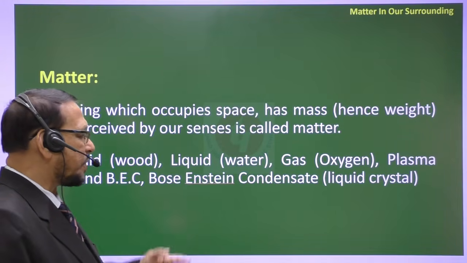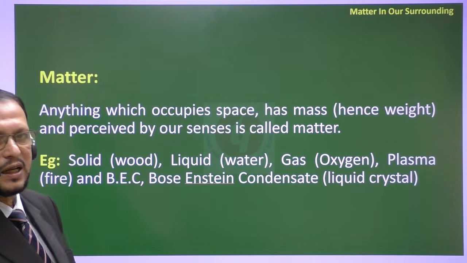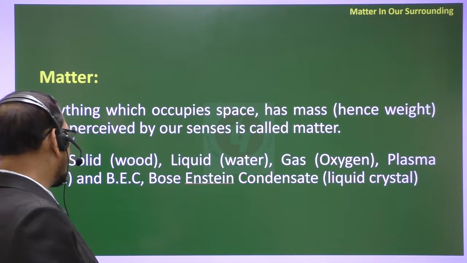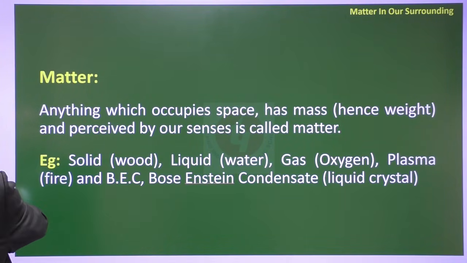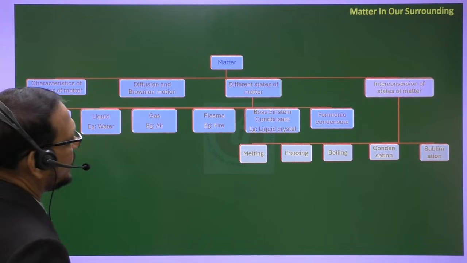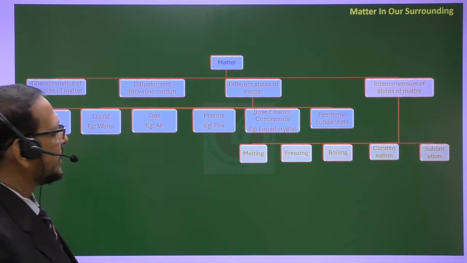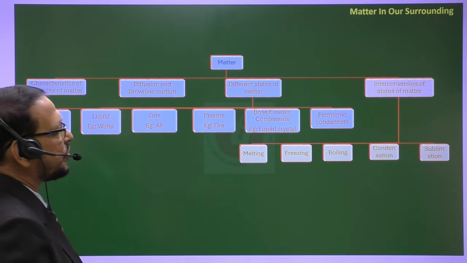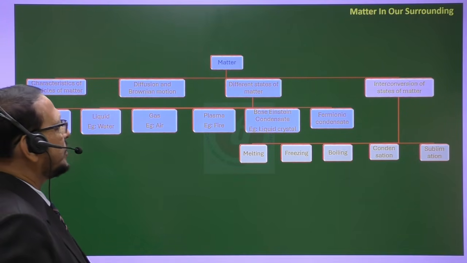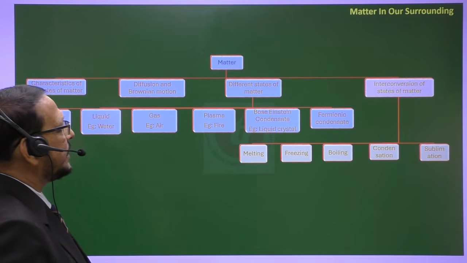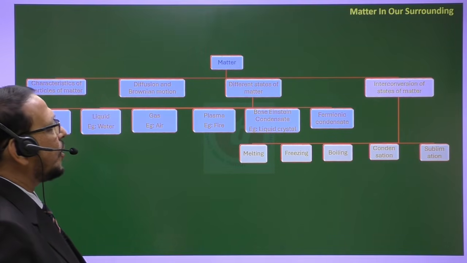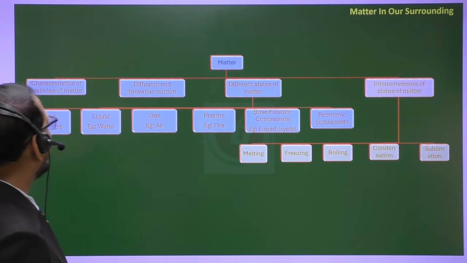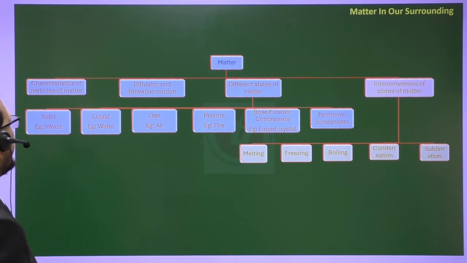Apart from this, we will discuss one more part, fermionic condensate, that I will tell you. Anyway, the flow chart of matter is very important and useful to remember all these concepts. The first classification of matter: the characteristics of particles of matter, diffusion and Brownian movement, which I'll discuss later.